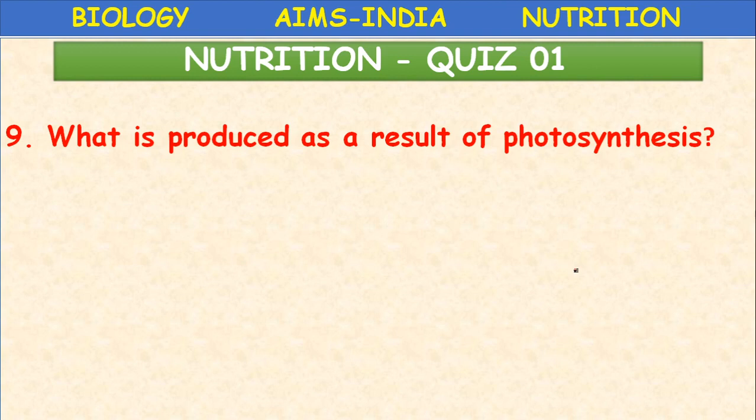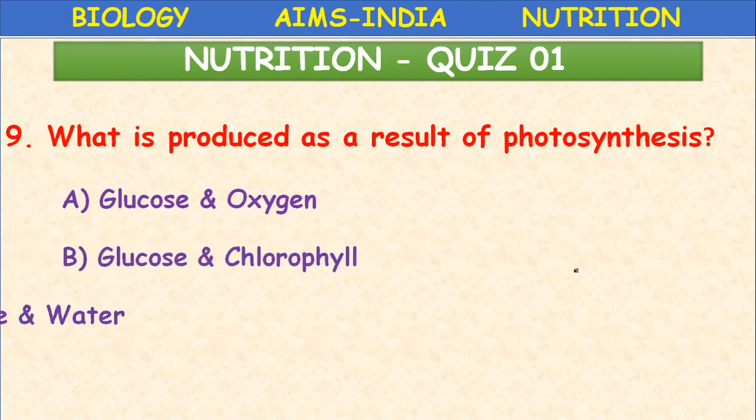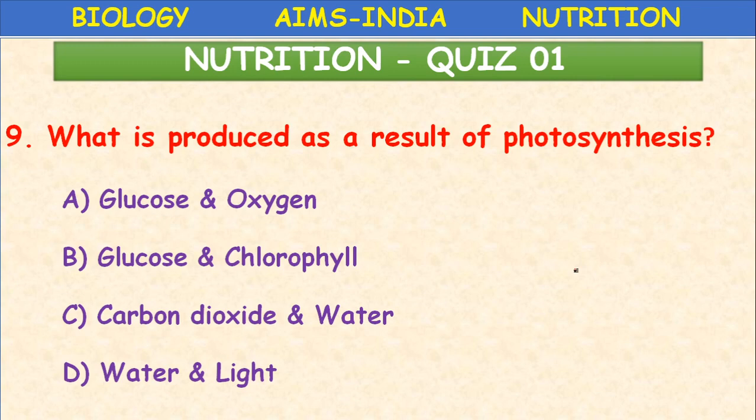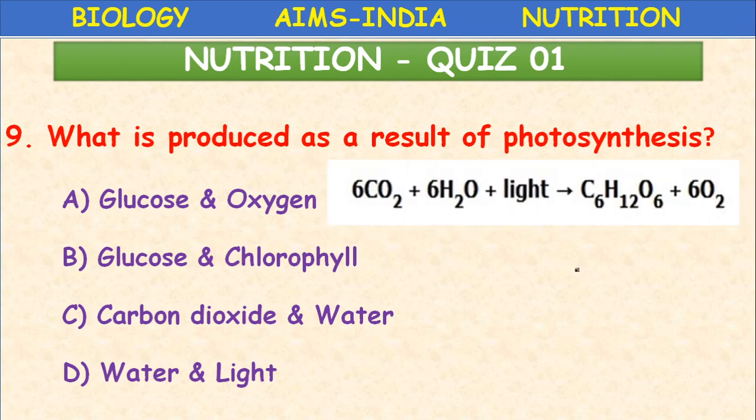What is produced as a result of photosynthesis? Glucose plus oxygen, glucose, chlorophyll, carbon dioxide and water, water and light. What is produced? The equation is given here as a hint. So glucose and oxygen.